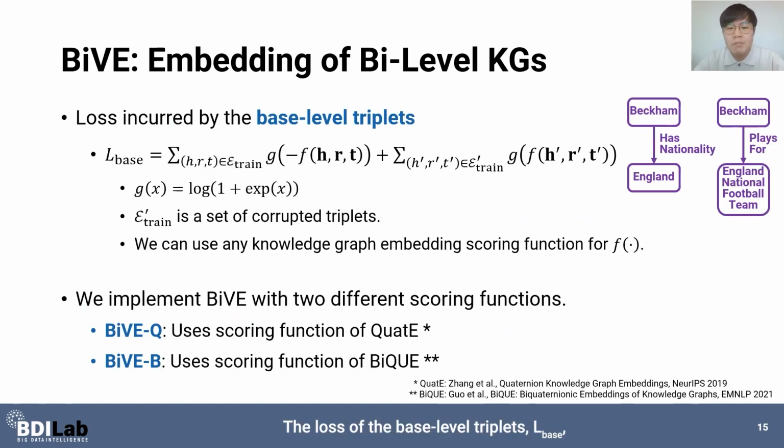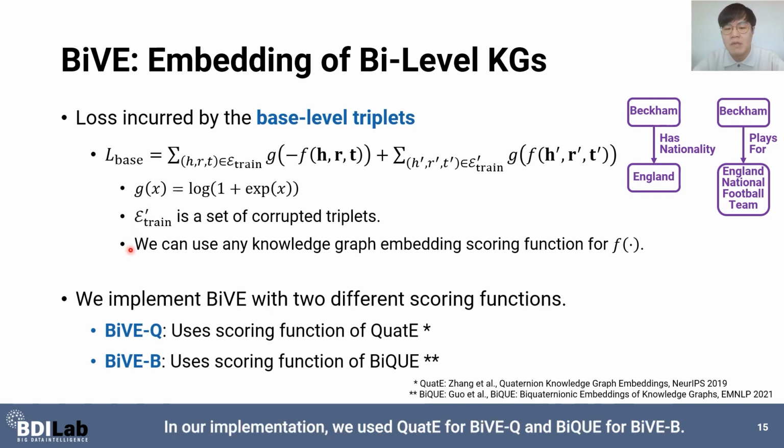The loss of the base level triplets, L-base, is identical to a standard knowledge graph embedding loss function. Here, G is a softplus function and function F is a knowledge graph embedding scoring function. We can use any knowledge graph embedding scoring function for F. In our implementation, we used QuatE for Bi-Q and BiQ for Bi-B.